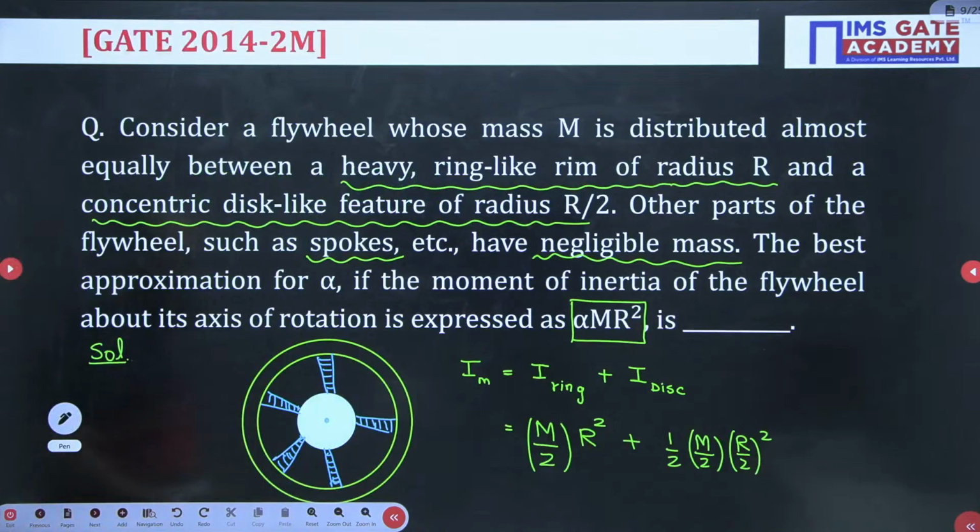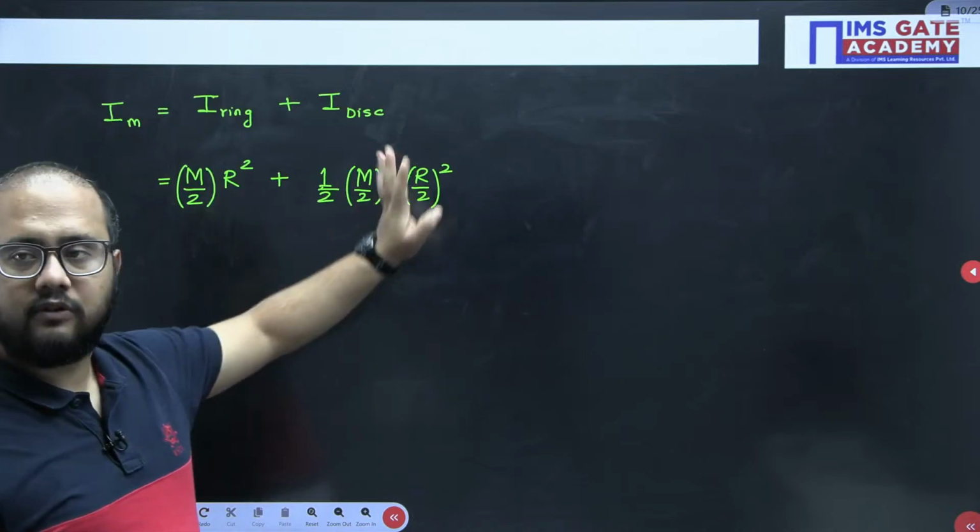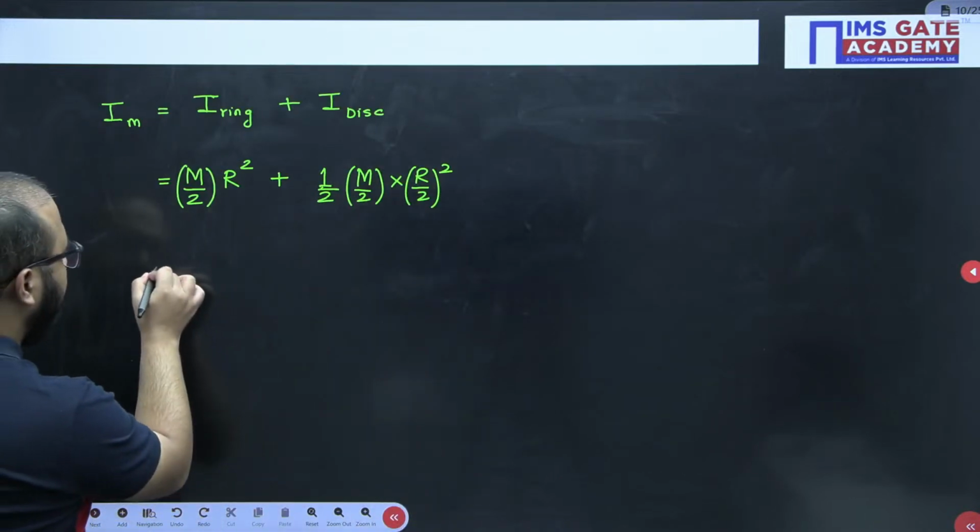Right, everyone? So half m r square for the disc.